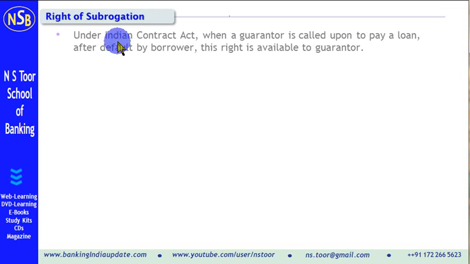Friends, according to provisions of Indian Contract Act, when a guarantor in a loan is called upon to pay the loan after default by borrower, this right becomes available to the guarantor. This means the right of subrogation is right of a guarantor. It is available under Indian Contract Act, and it is available when the guarantor is called upon to pay the loan by bank after default by the borrower and he makes payment of the loan.